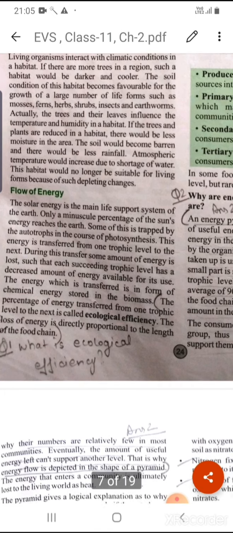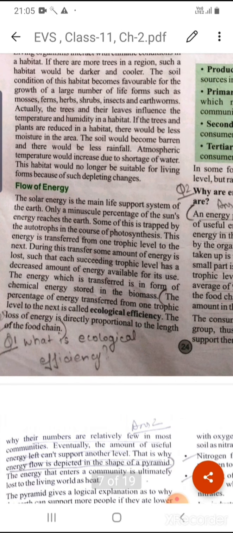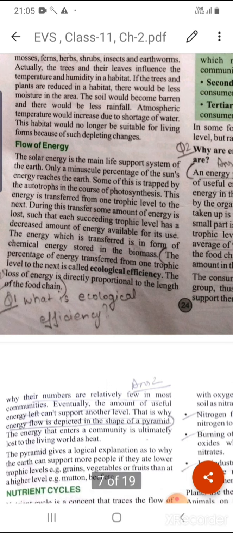Okay, so that energy is trapped by autotrophs. Who are the autotrophs? Plants are the autotrophs. So that energy is trapped by the plants. Why? For the process of photosynthesis. Okay, after that this energy will transfer from one trophic level to another trophic level.